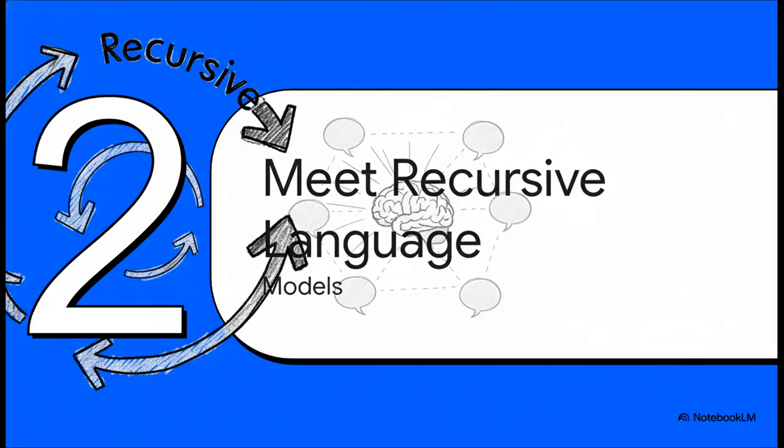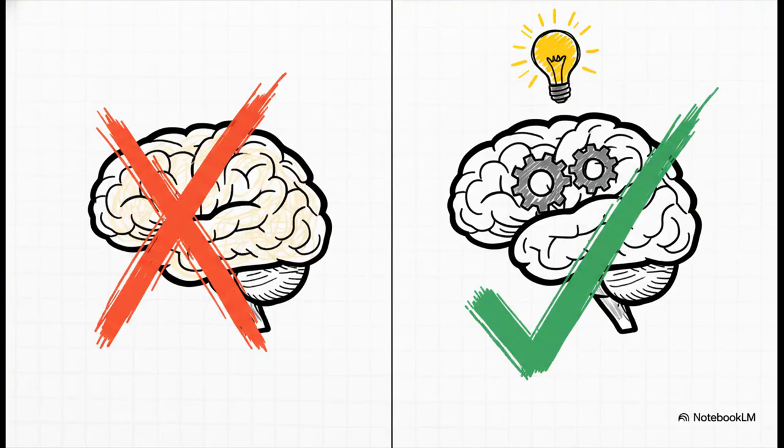But what if we've been trying to solve this problem in completely the wrong way? Let's meet the solution that this research proposes: recursive language models. The big idea here is a complete pivot in strategy. For years, the goal has been brute force, just build a bigger and bigger short-term memory.